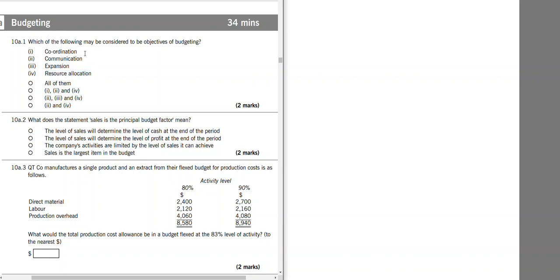So coordination, helping one department with another department, linking it. Communication from bottom up, top down, maybe within departments. And resource allocation, using budgets, we know what to give which department.